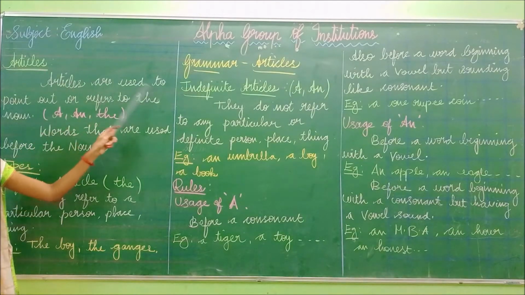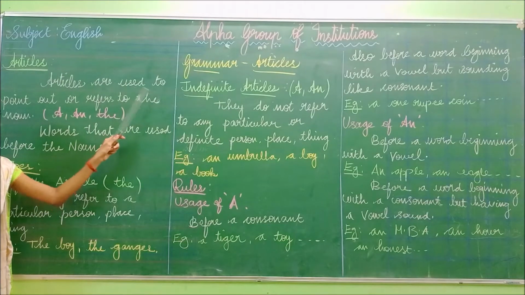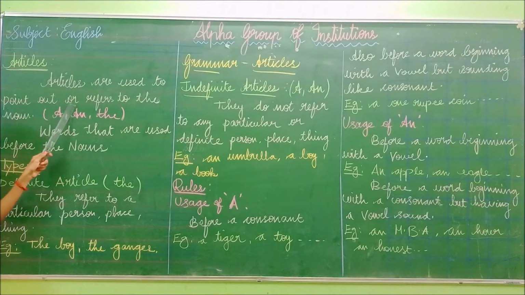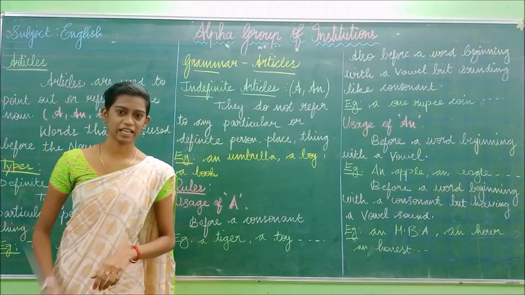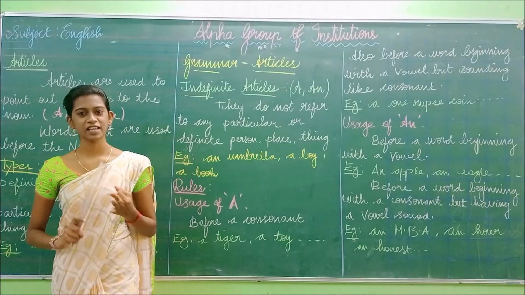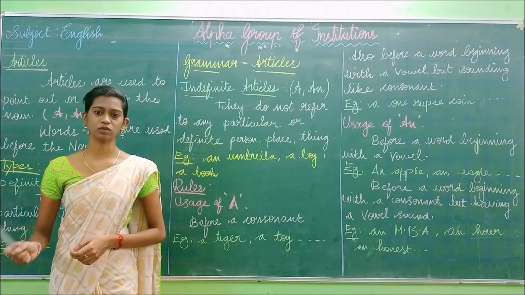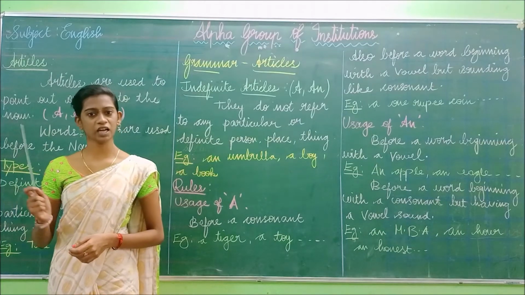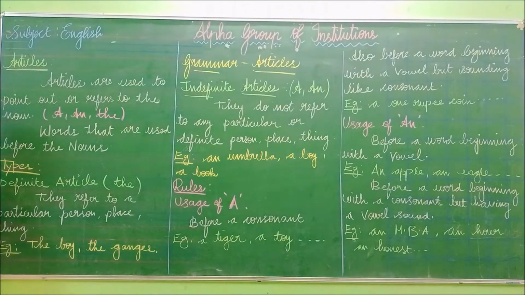Articles are used to point out or refer to the noun. Repeat after me. Articles are used to point out or refer to the noun. So what is meant by noun? We have already known what is meant by noun. A noun is the name of a person, place, thing or animal. So this article points out the noun. It will point to the noun and it will also refer to the noun. So that is known as articles.